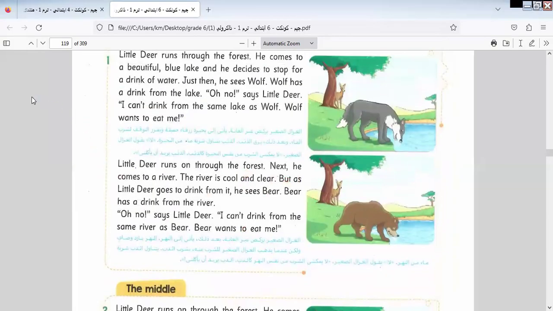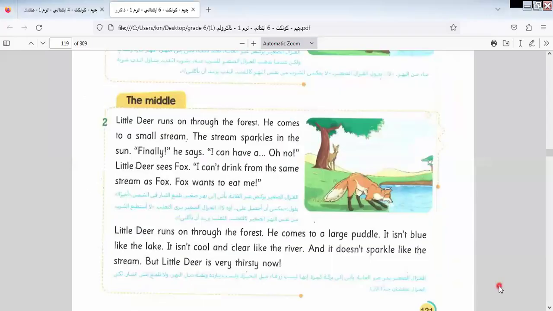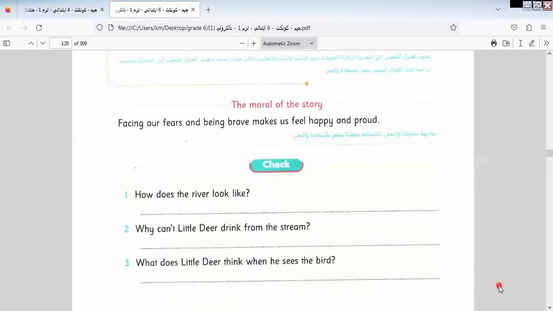The river is cool and clear. Okay, this is the description of the river. Let's continue the rest of the questions.